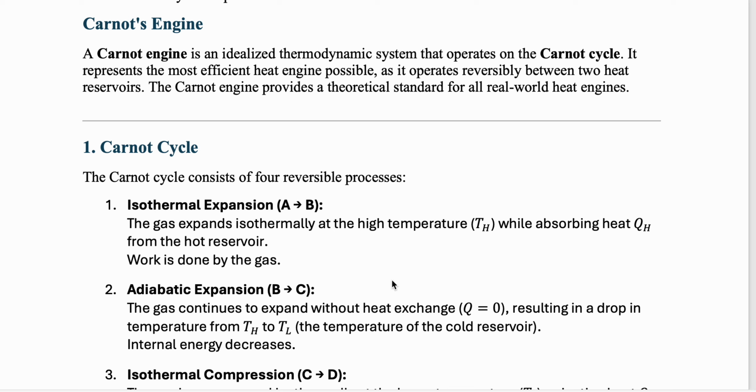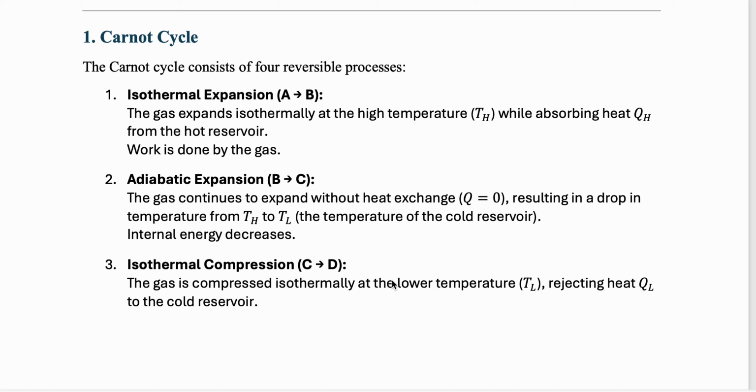But before we go to that, we are going to just look into the cycle. There are four processes in a cycle. Similar to what we have done, we can consider a box or a cylinder which has some kind of gas and a piston attached to it. In a Carnot cycle there will be two expansion processes and two compression processes. At two places we are going to expand, and at two places we are going to compress. So in terms of work done, in two places there is going to be positive work done, in two places negative work done.